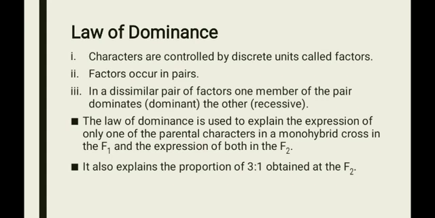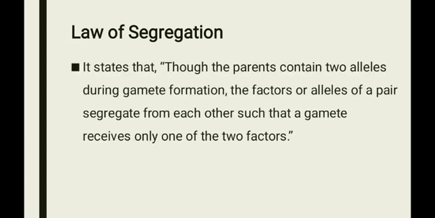Next is the law of segregation. It states that though the parent contains two alleles, during gamete formation the factors or alleles of a pair segregate from each other such that a gamete receives only one of the two factors.